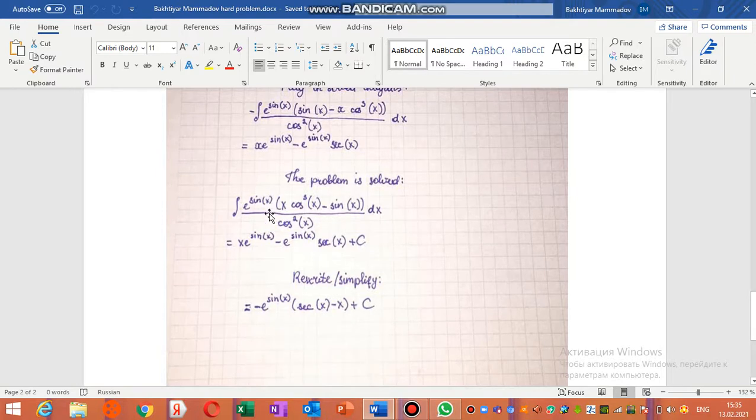The integral of e^x multiplied by (x cos 3x minus sin x) divided by cos^2 x dx is equal to x e^x minus e^x secant x plus C, and finally I get this answer: minus e^x multiplied by secant x minus x plus C.